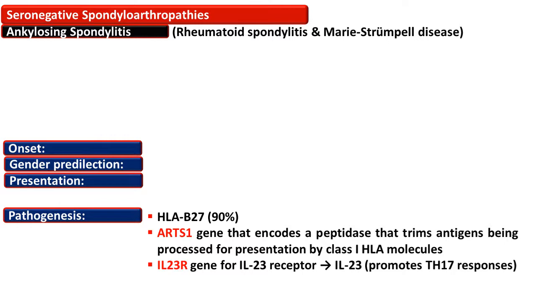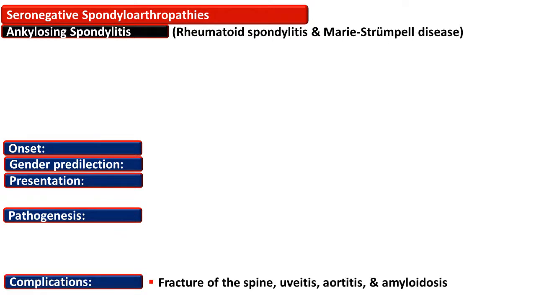Also, the interleukin 23 receptor gene is associated with this disease, as it is thought that interleukin 23 promotes T helper 17 responses. The complications of this disease are fracture of the spine, uveitis, aortitis, and amyloidosis.